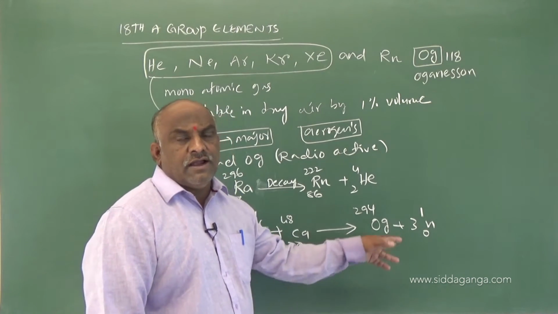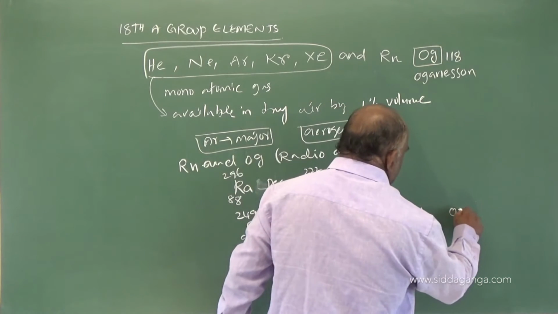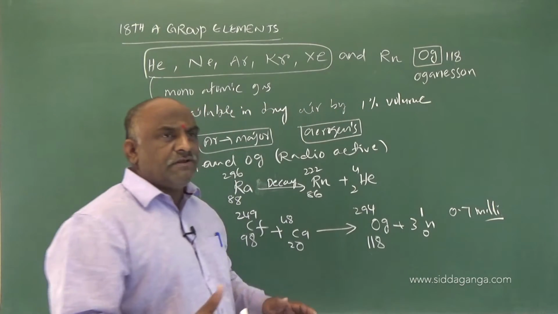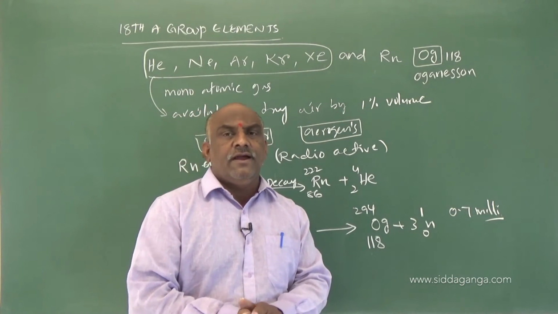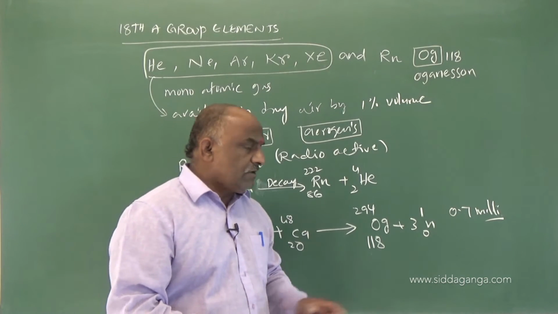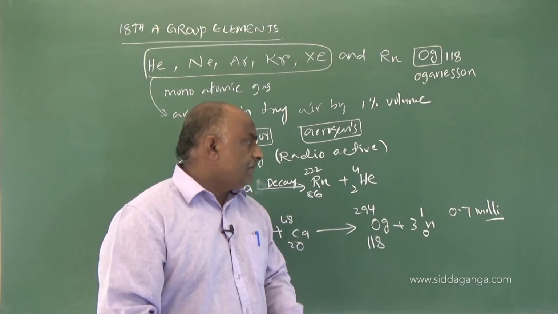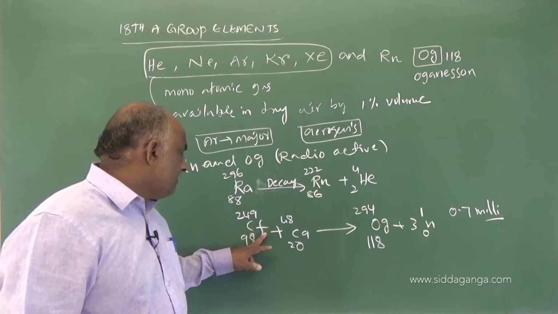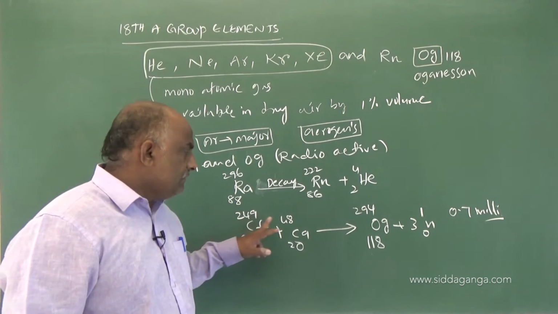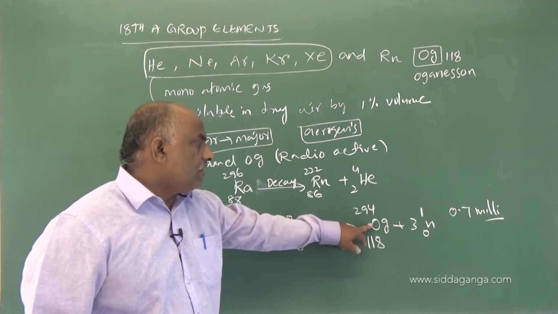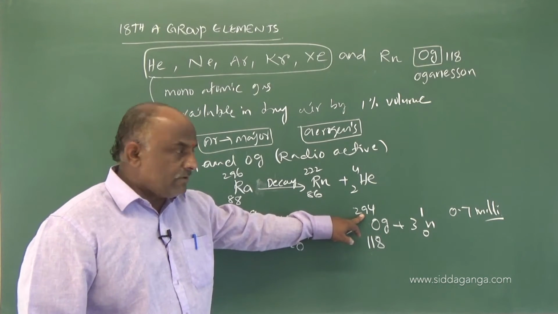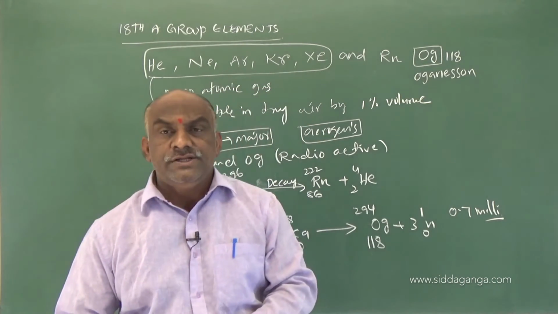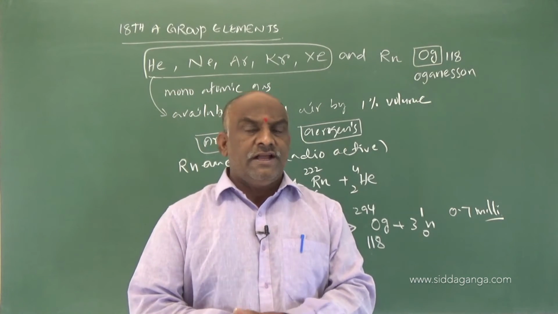It was discovered recently, and the half-life of oganesson is very short, just 0.7 milliseconds. It is a very short half-life element, recently found. The chemistry of oganesson has not yet been found. So in this reaction californium-249 combines with calcium-48, giving oganesson 118 with mass number 294 and 3 neutrons, and its half-life is only 0.7 milliseconds, a fraction of a second.